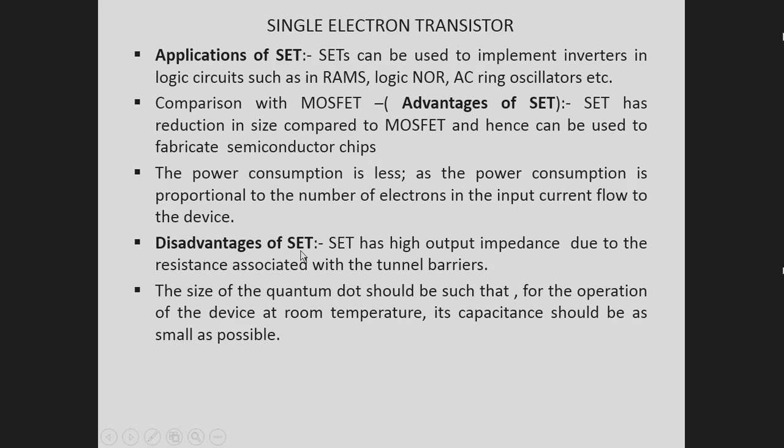What are the disadvantages of single electron transistor? Single electron transistor has high output impedance due to the resistance associated with the tunnel barriers. Since there are two tunnel barriers used in this system, the output impedance of the device is high, and the size of the quantum dot should be such that for the operation of the device at room temperature, its capacitance should be as small as possible. In order to operate this device at room temperature, the capacitance of the device must be very small. These are the two disadvantages of the single electron transistors.